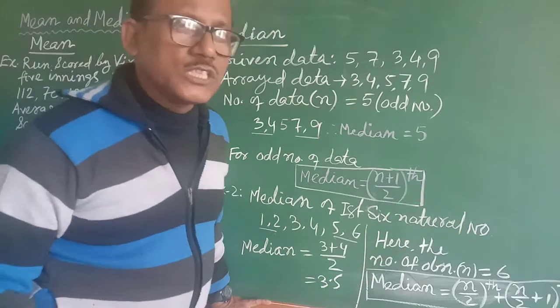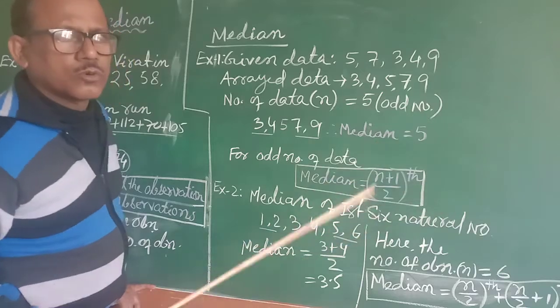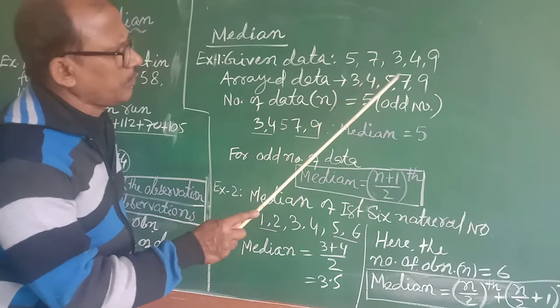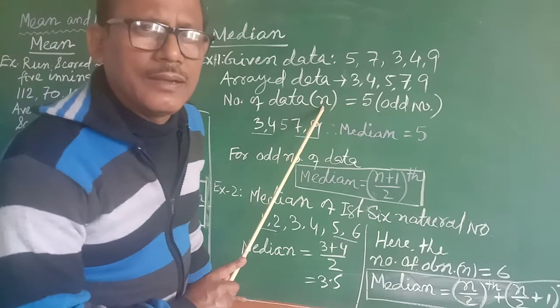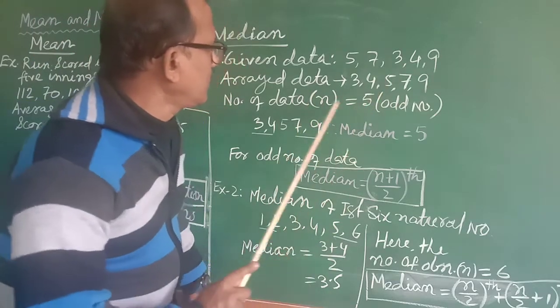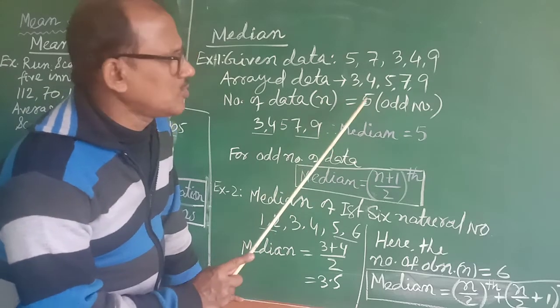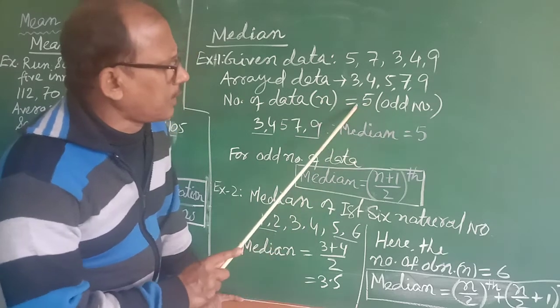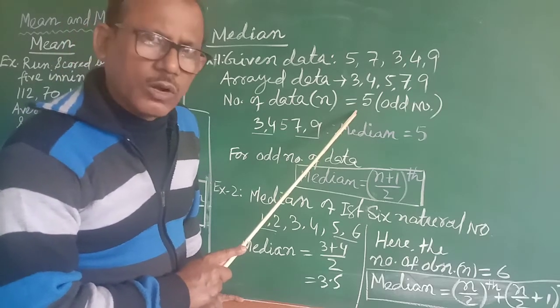Now which is the middle data? Here the total number of observation is 1, 2, 3, 4, 5. If the total number of observation is denoted by n, the number of observation कितना है 5, n is equal to 5 in this case, which is an odd number. n is an odd number because 5 is always an odd number, isn't it?